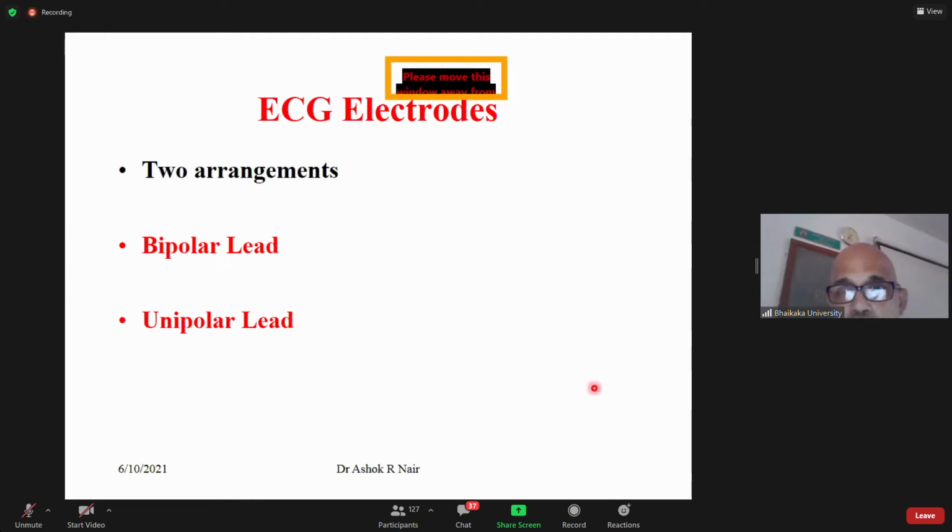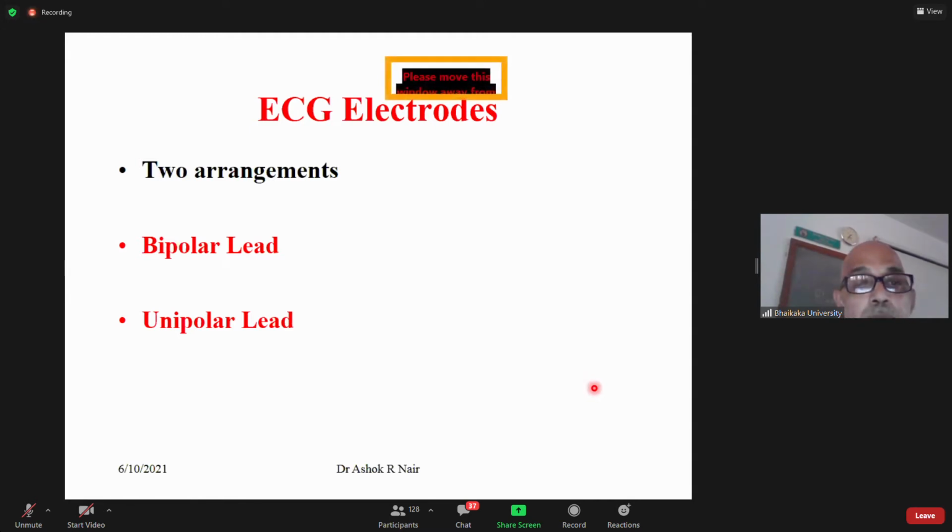Then it will be X minus that reference electrode equal to a definite number, which is X. Usually we consider the reference electrode as zero potential.